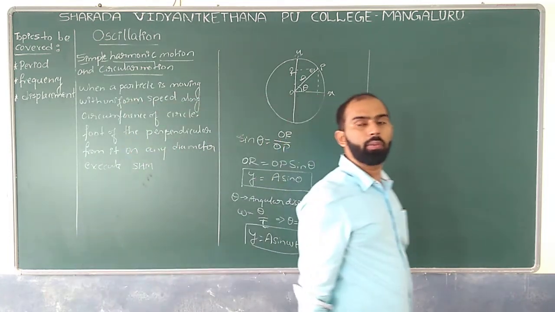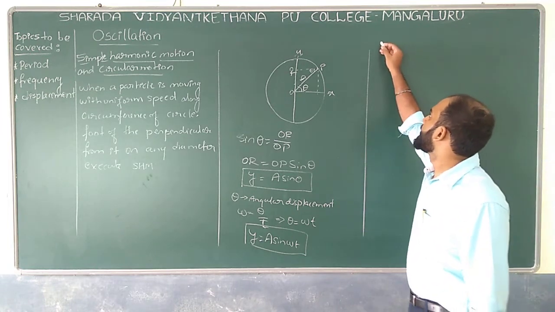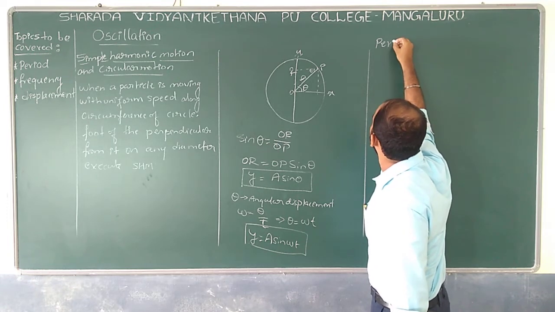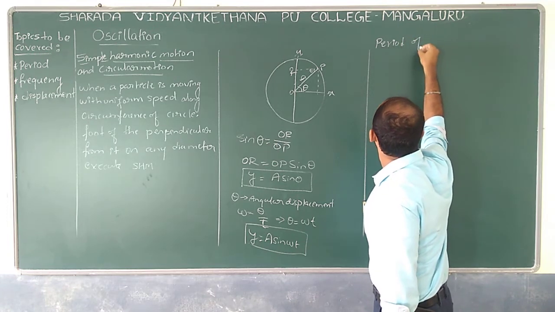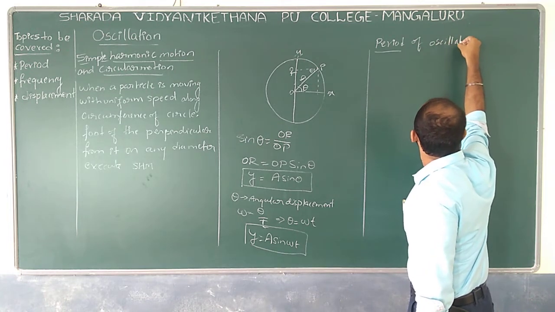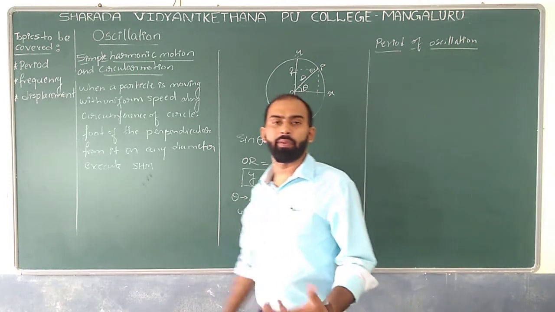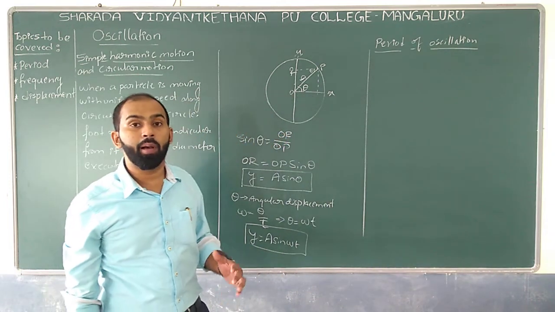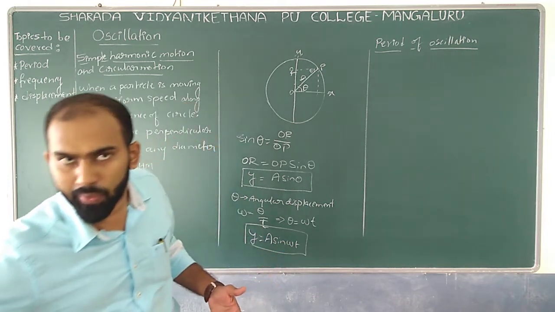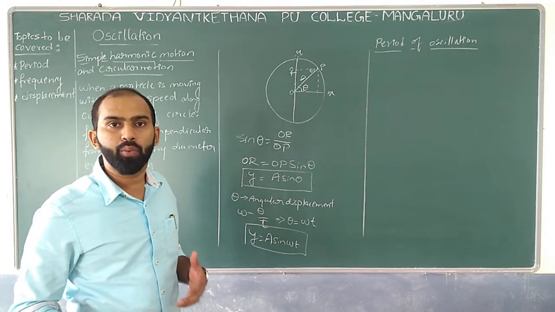And one more thing we have to remember, that is the period of oscillation. What do you mean by period of oscillation? We can expect it as the time taken to complete one oscillation.